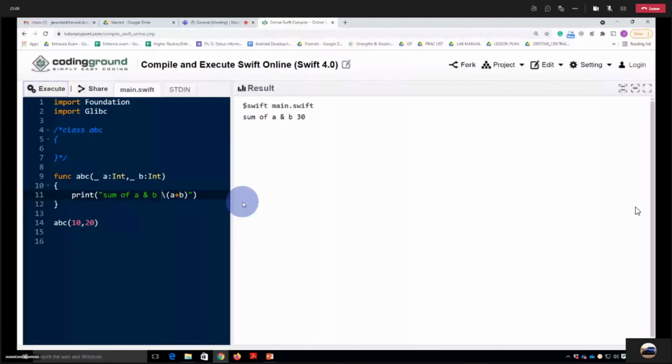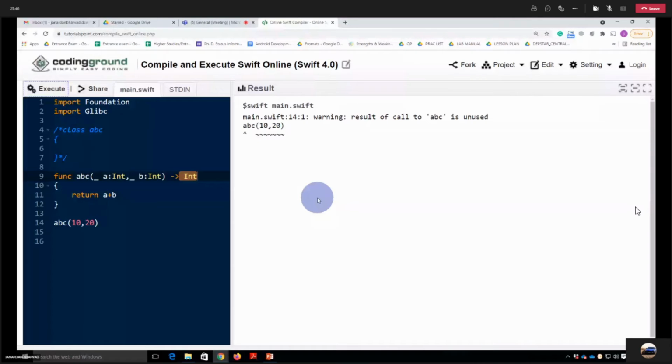Suppose I want to return integer from this function, and instead of printing something, let me return something, because we have a return type in this function. So we will also return some value, let's say a plus b. The same thing we are doing, but now we have a return value from this function. And if I execute it, what warning is it saying? Result of call to ABC is unused. Why is it saying that?